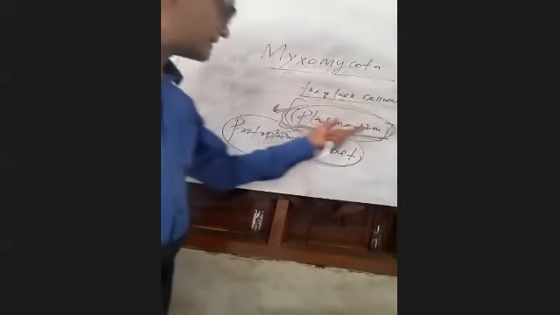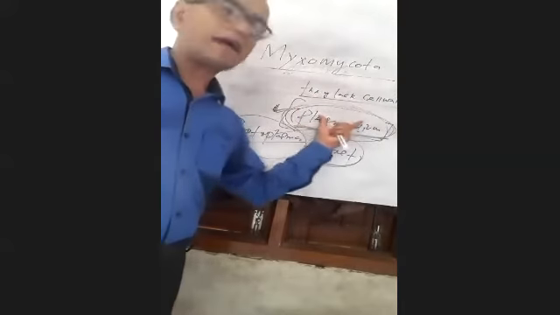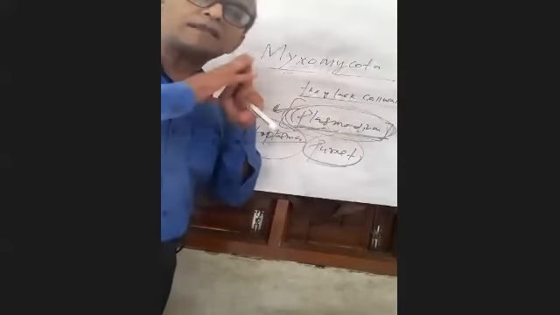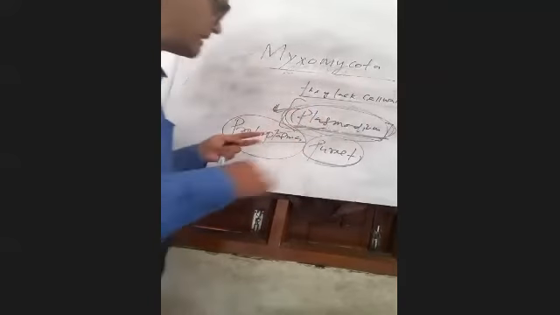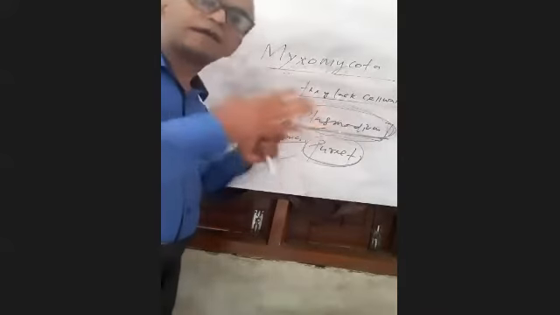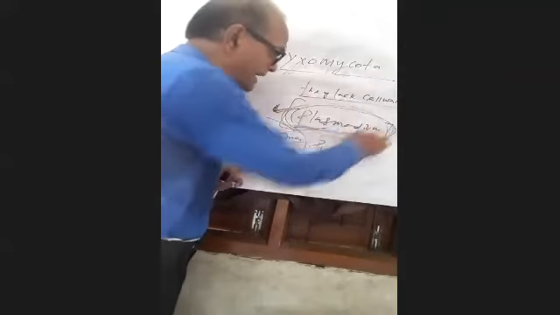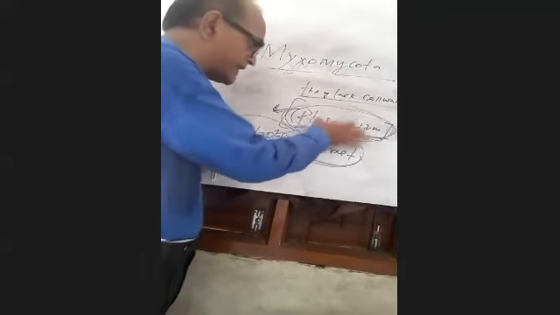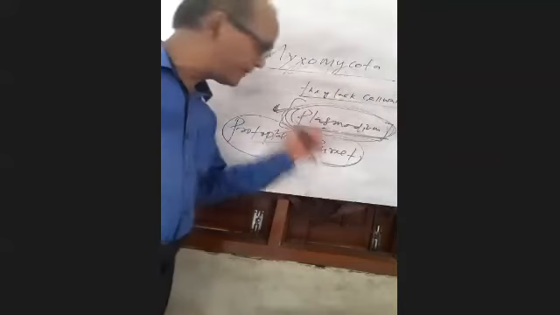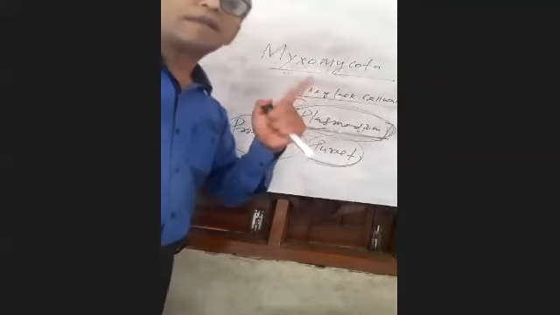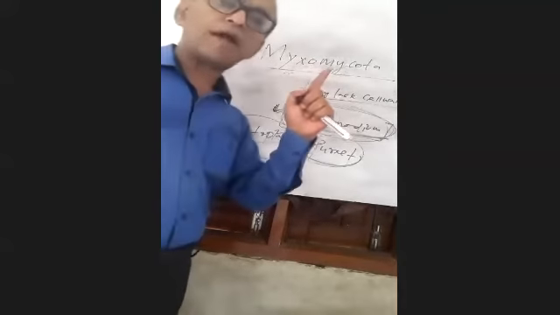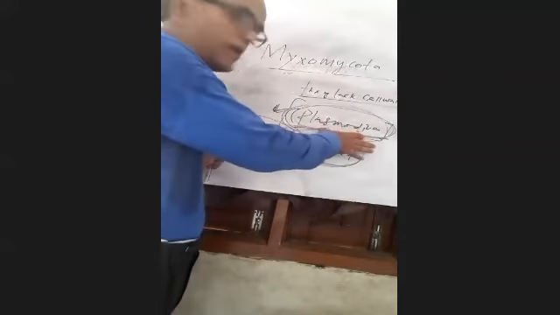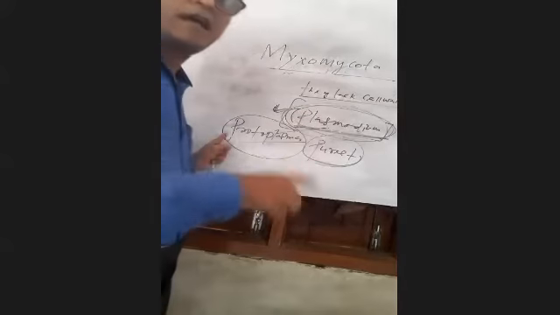It is doing all the living activities of slime molds. All the life activities are done by that plasmodium, and the protoplasma present in plasmodium is the purest in the living world.